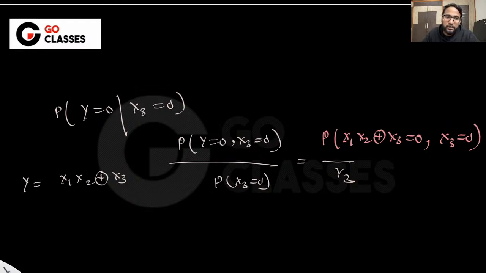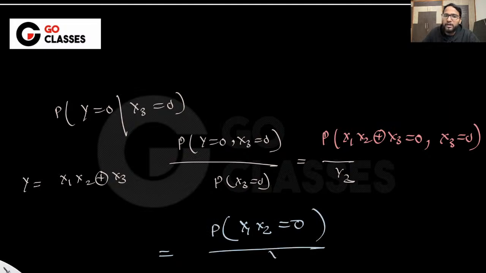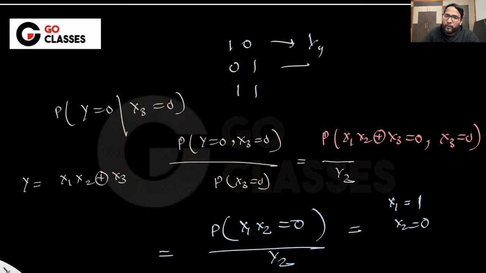You can use this information, and then you can go with this, where x1 x2 JOR, I think, x3. If x3 is 0, then it doesn't matter, right? So it is basically saying probability of this, probability of x1 x2 equal to 0. Then what are the possible outcomes of x1 x2 that can lead to 0? Maybe x1 can be 1, x2 can be 0, right? Three outcomes, right? So 1 1, 0 0, 1 1 1. So everything is having 1 by 4 probability, 1 by 4, 1 by 4. So this is 3 by 4. So 3 by 4 into 2 by 1, which is basically